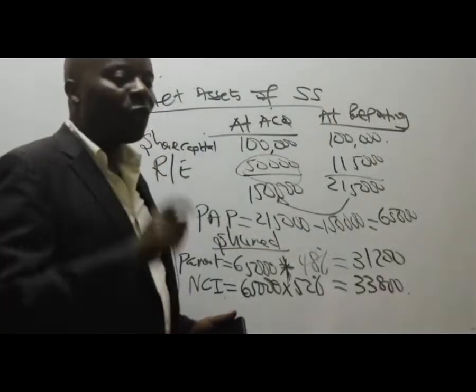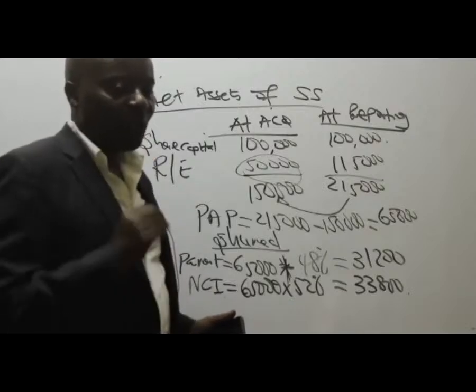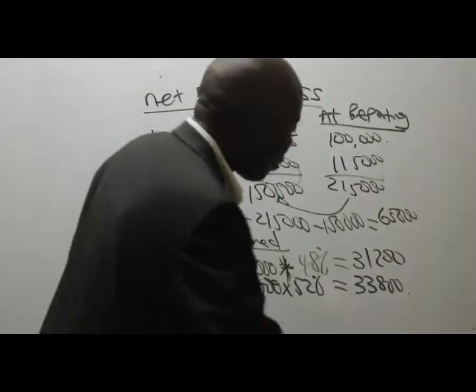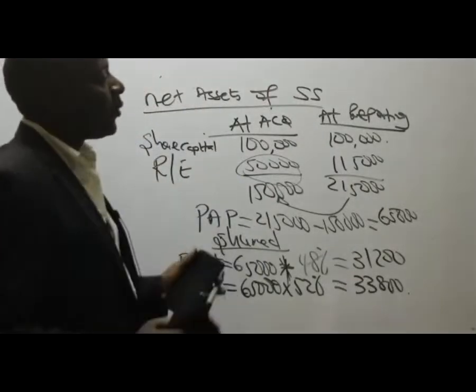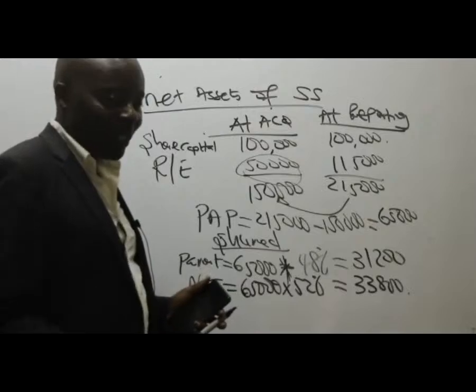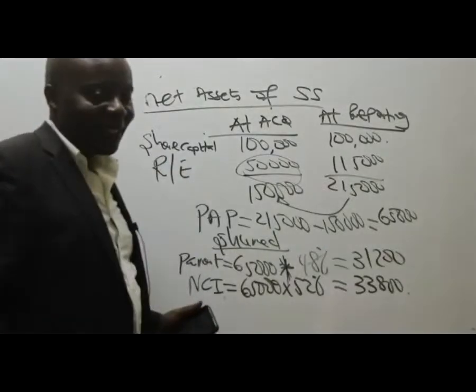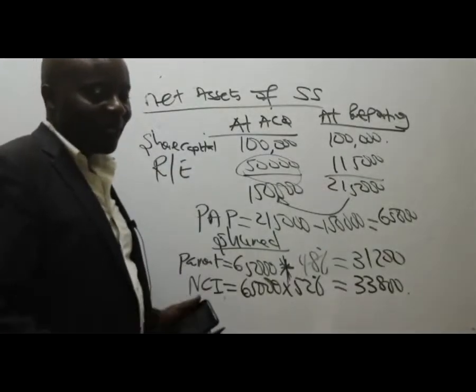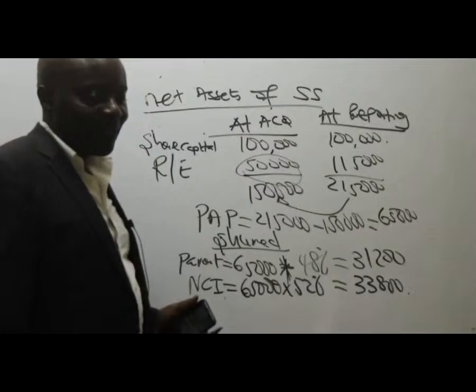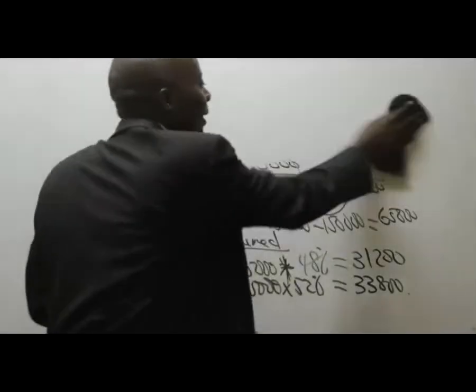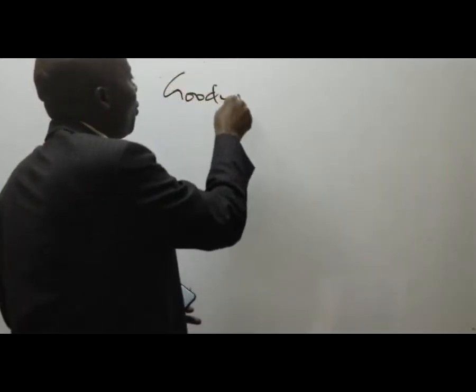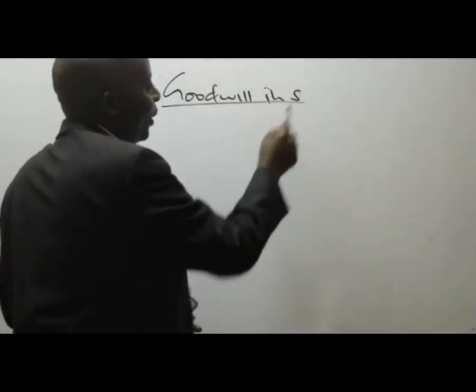And then I would want to give you guys 1 minute. After net assets, of course, we know that the next thing will be goodwill. I would want to give you 1 minute, each one of us, to calculate the goodwill. Goodwill is normally computed for the subsidiaries. So please go ahead and give me the goodwill in the first company, goodwill in S, the first subsidiary. I'm giving you 1 minute, try.